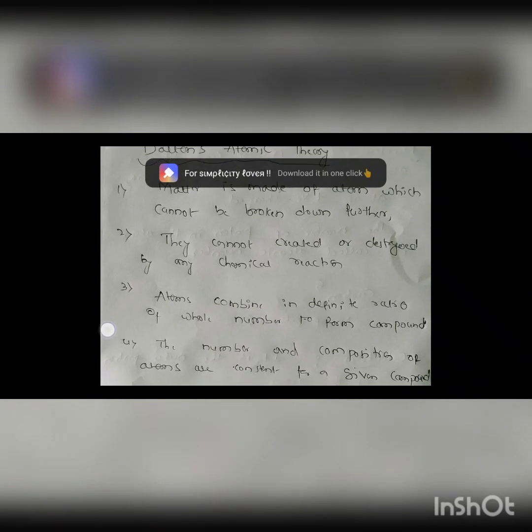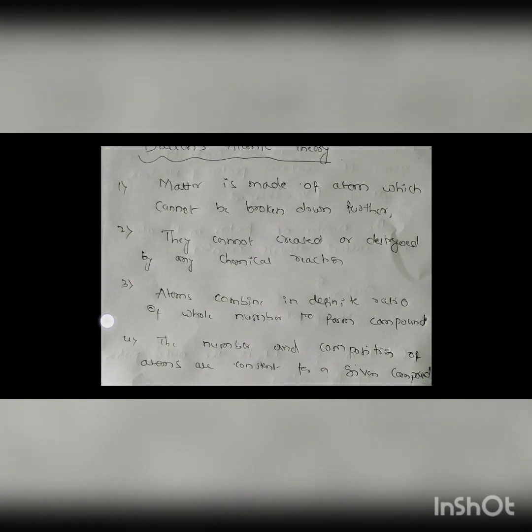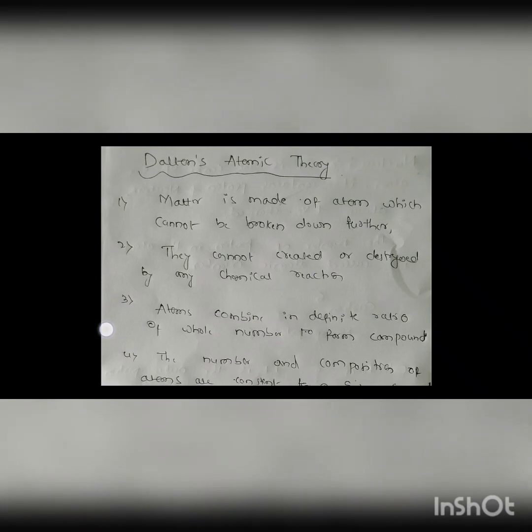Next, atoms cannot be created or destroyed by any chemical reaction. Very important point. This is the second point of Dalton's theory of the atomic model. Third, atoms combine in a definite ratio of whole numbers to form compounds. When you combine a number of atoms, they will form compounds. Fourth, the number and composition of atoms are constant for a given compound. These are the important points for Dalton's atomic theory. I hope you have understood the concept.